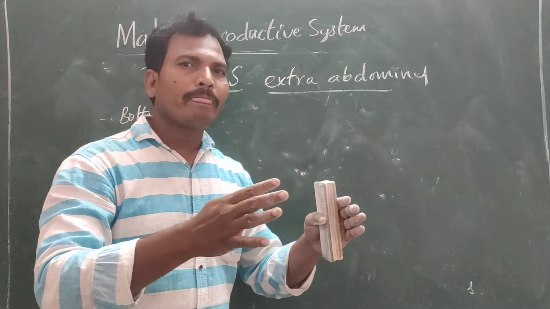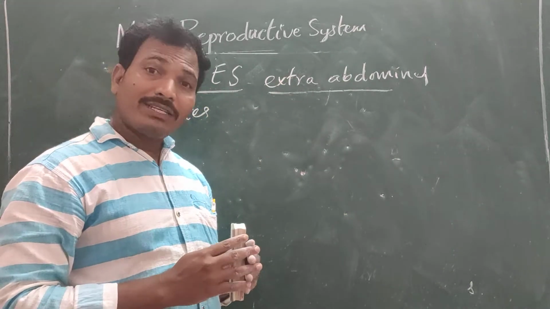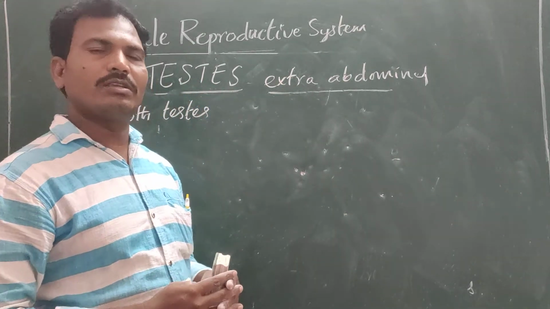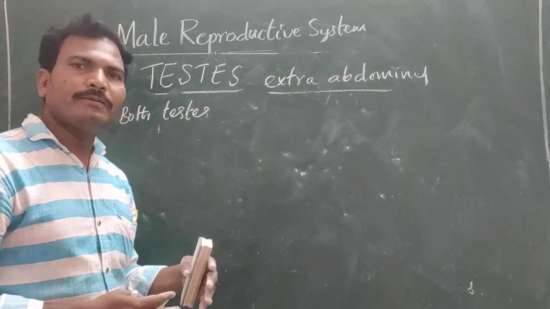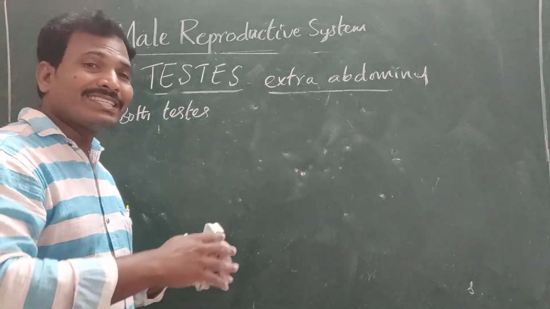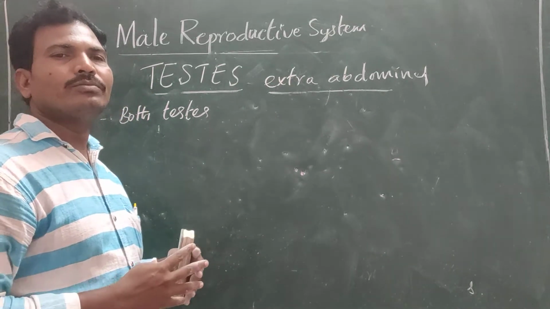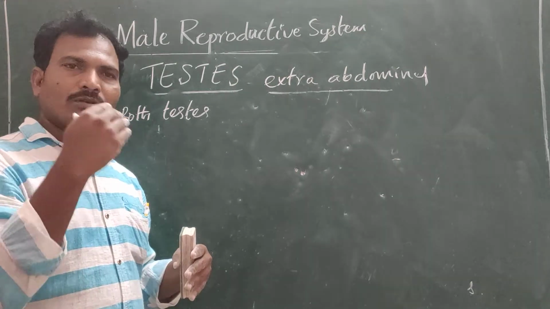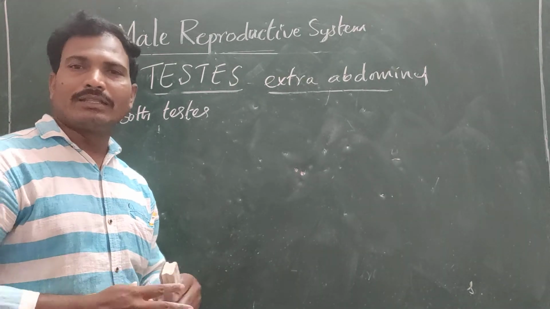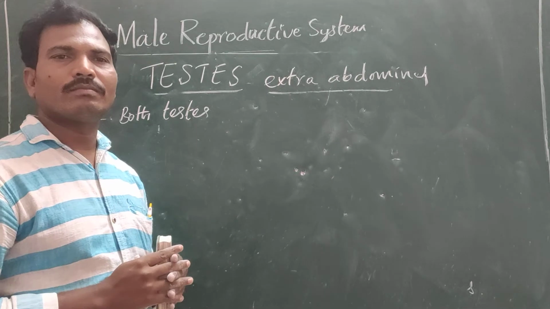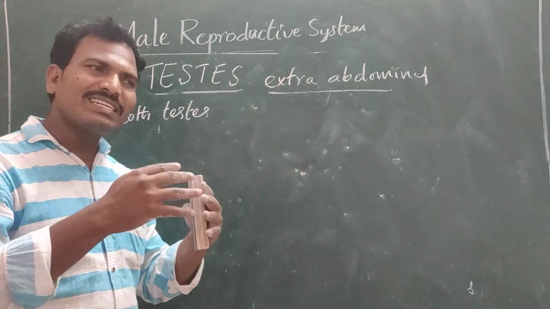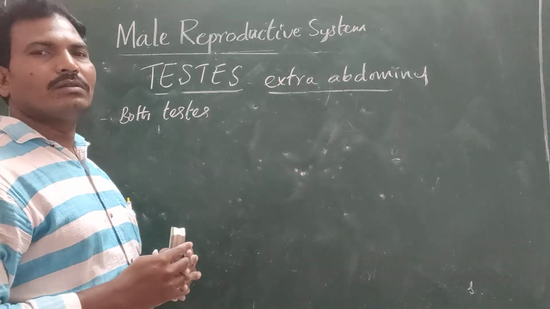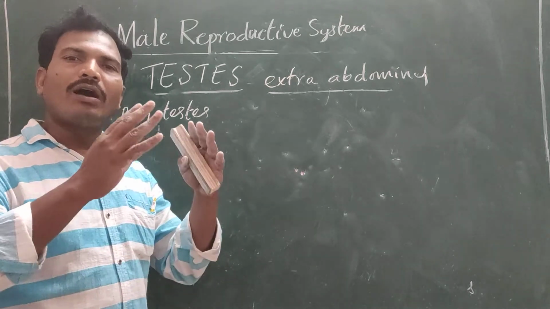This is the normal condition, but in some cases, in a newborn baby, the testis does not descend into the scrotum at the time of birth. This undescended condition is called cryptorchidism.